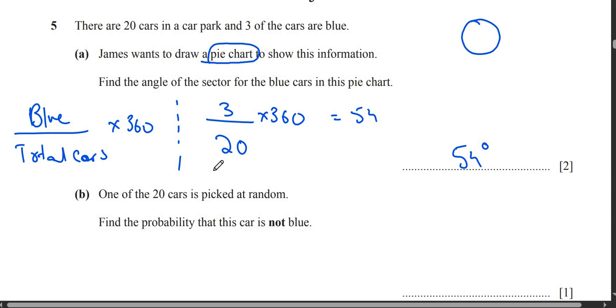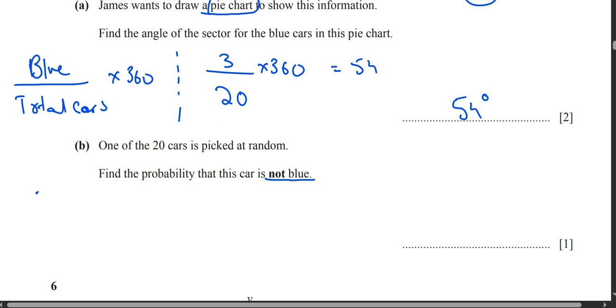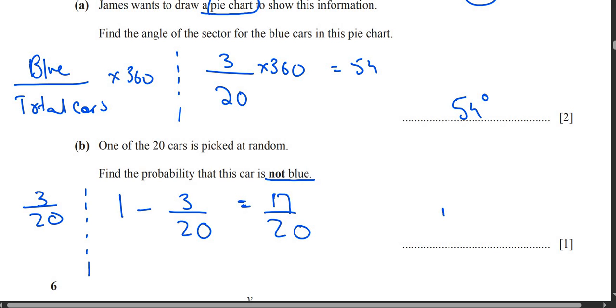Then it says that one of the 20 cars is picked at random. Find the probability that the car is not blue, guys. So look, what's the probability of a blue car? 3 upon 20. So if I want to find the car that is not blue, I will do 1 minus 3 upon 20. Do you know why? Because 1 is total probability. So I will subtract the probability of blue cars from the total probability. So I will get all the other cars, which is 17 upon 20. Those of you who can't do it, just use a calculator, guys.